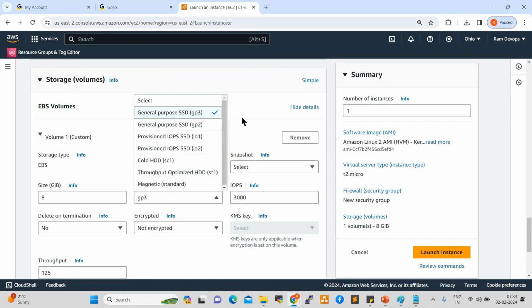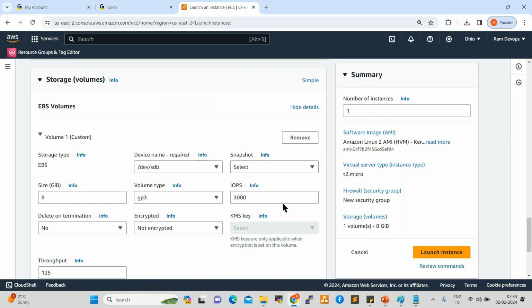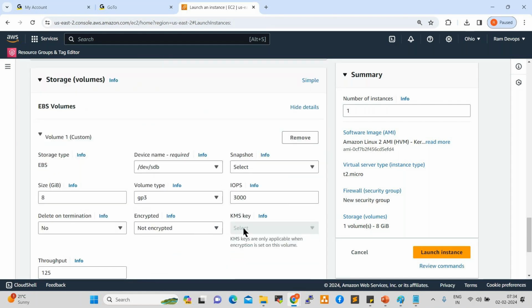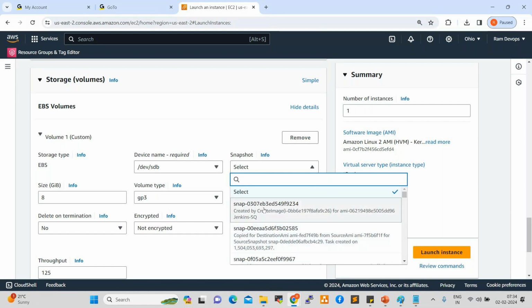What is SSD? Currently in our laptops also we are using SSDs, right? SSD full form is solid state drive. These are very fast compared to HDD, hard disk drive. Here IOPS, what is IOPS? Input output per second, the EBS volume speed, IOPS 3000 here. By default, if you want to select any snapshot, you can select. I don't want to select any snapshot.